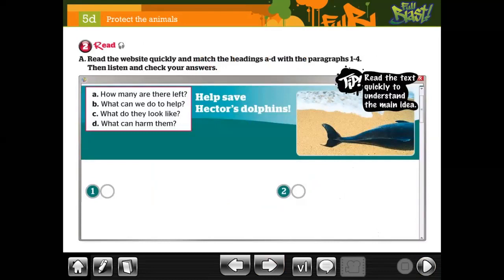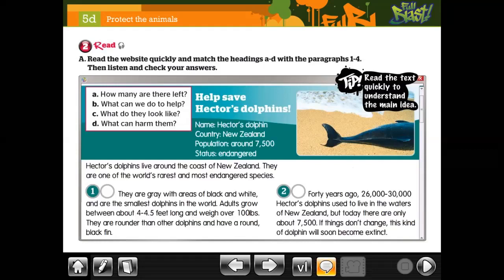Here we have a short text, in this case. Read the website quickly and match the headings A to D with the paragraphs 1 to 4. You're going to listen and read. And you're going to put the correct letter. Van a poner la letra correcta para cada párrafo. Acá tenemos los dos primeros. Okay, you're going to listen. For example, the letter A, you have this.